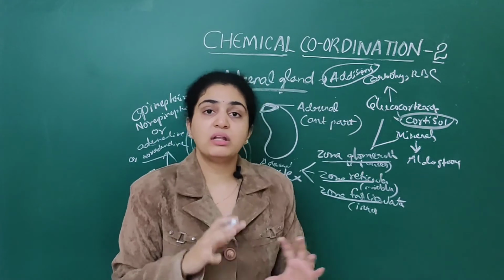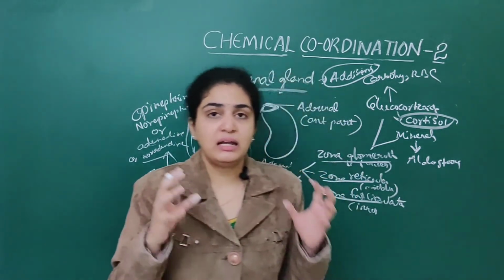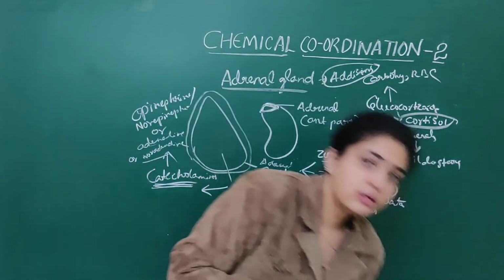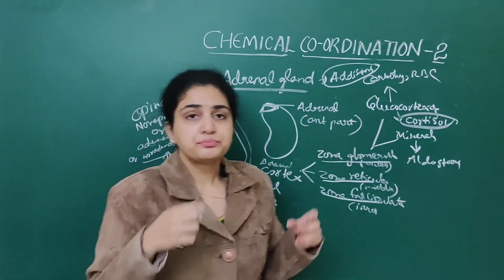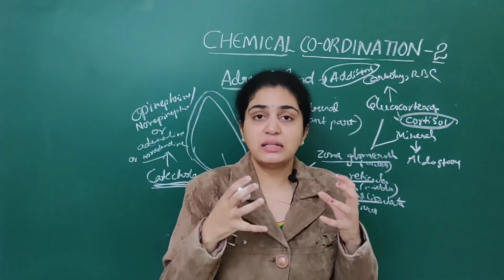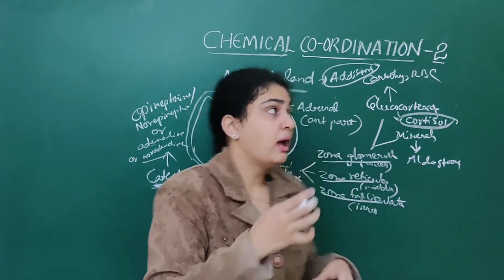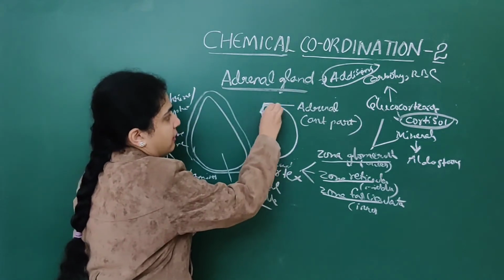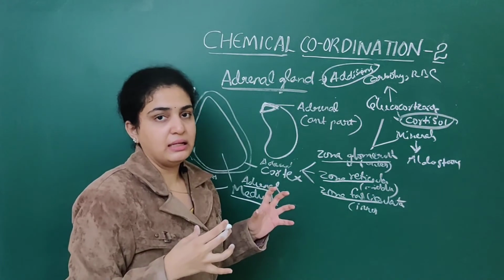So this is about the main glands which are associated. First we have dealt with the pituitary gland. Next we have dealt with the gland called the adrenal gland. The adrenal gland is present in the anterior part of the kidney mainly.